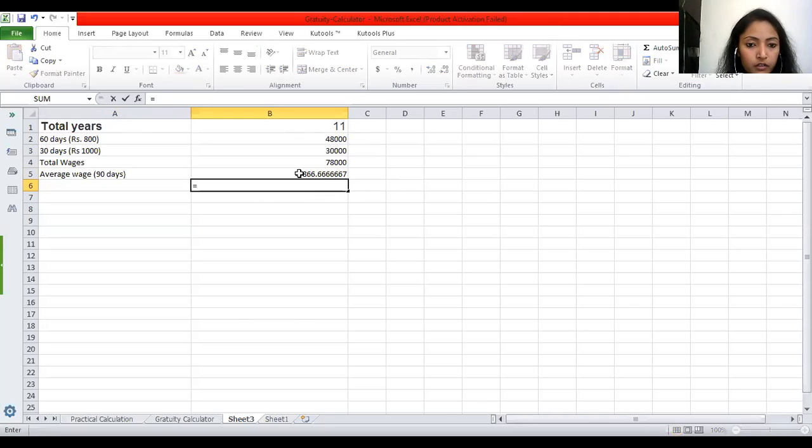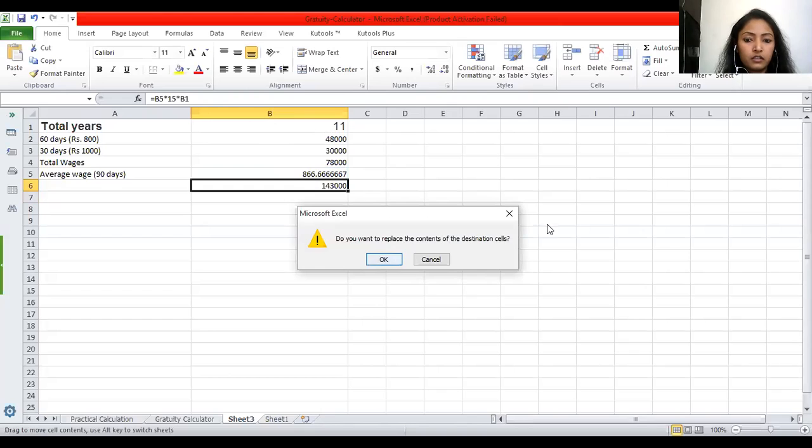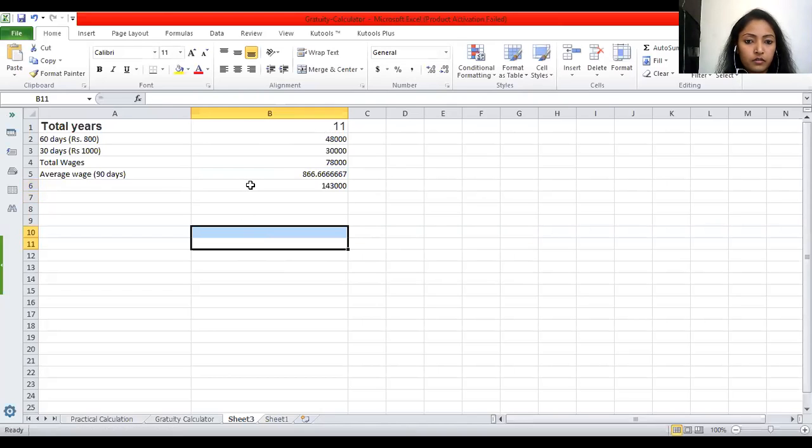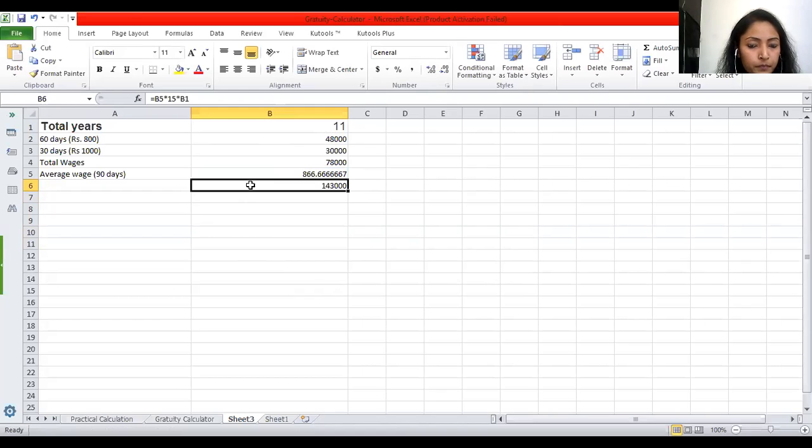So first we'll take this, then we'll multiply it with 15 because for every year we require 15 days of wages or salary. Then we'll multiply it with the total years. And this is the amount that we receive. 1,43,000. I hope this is clear to all of you.